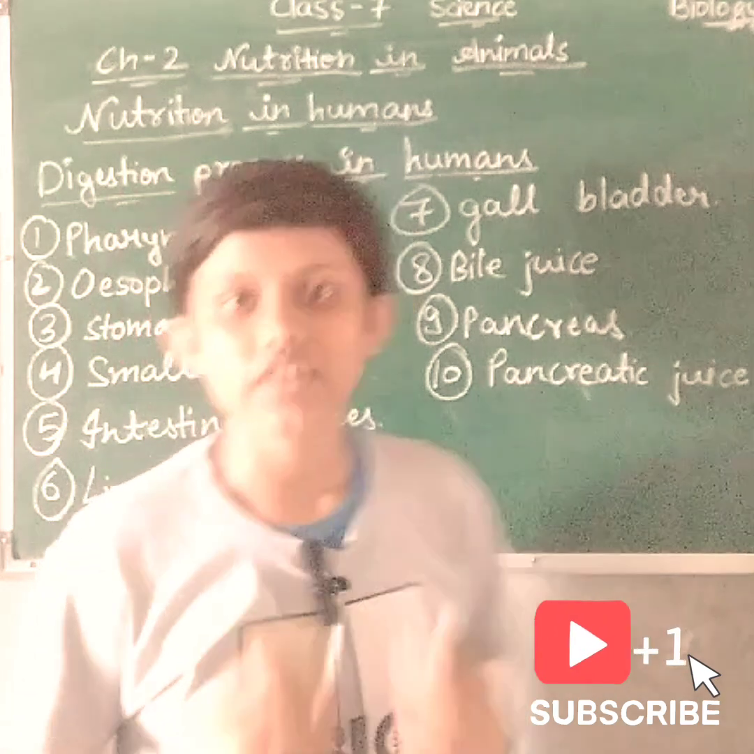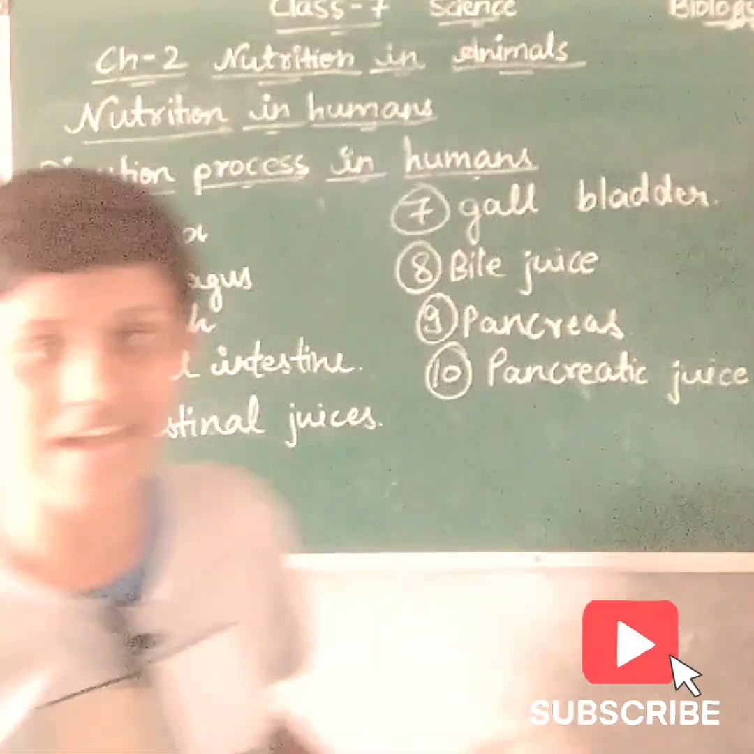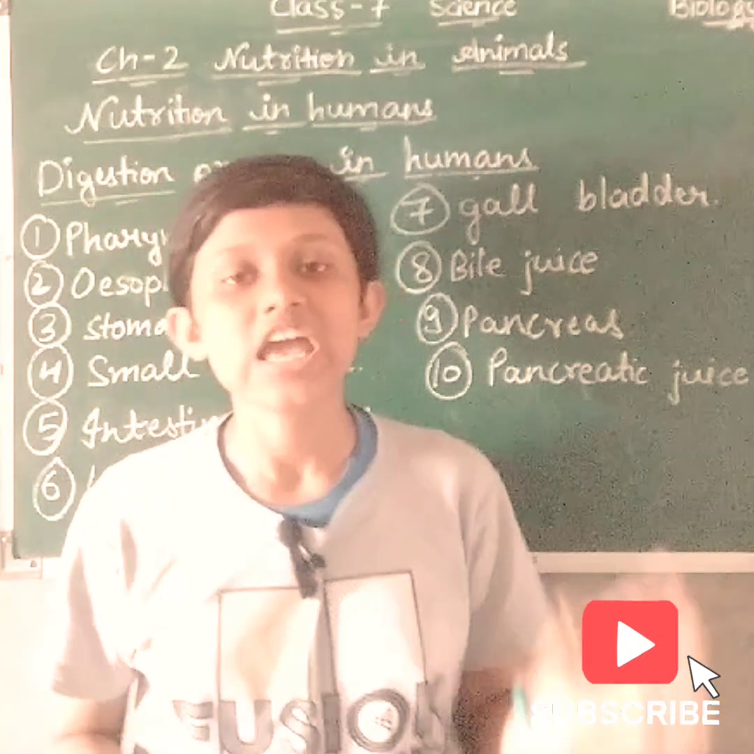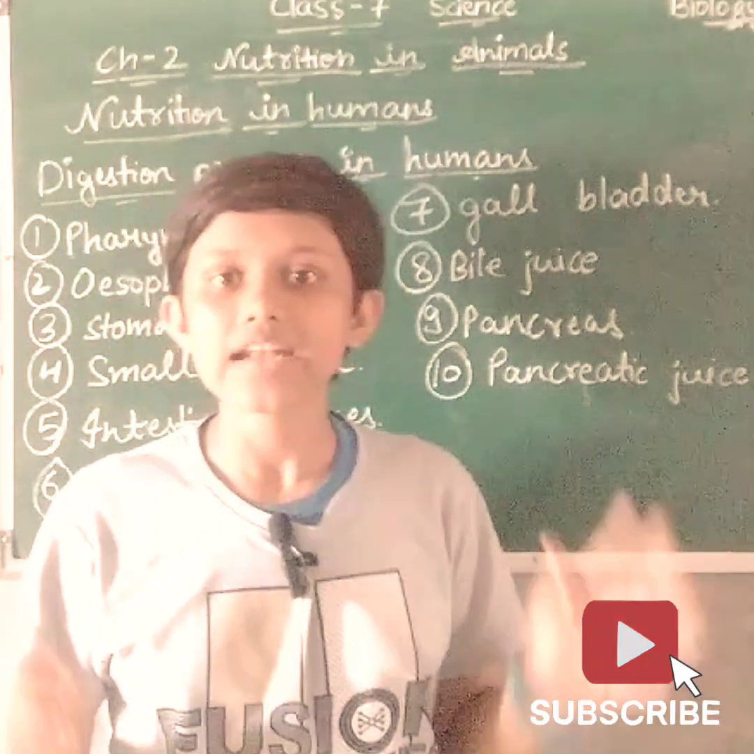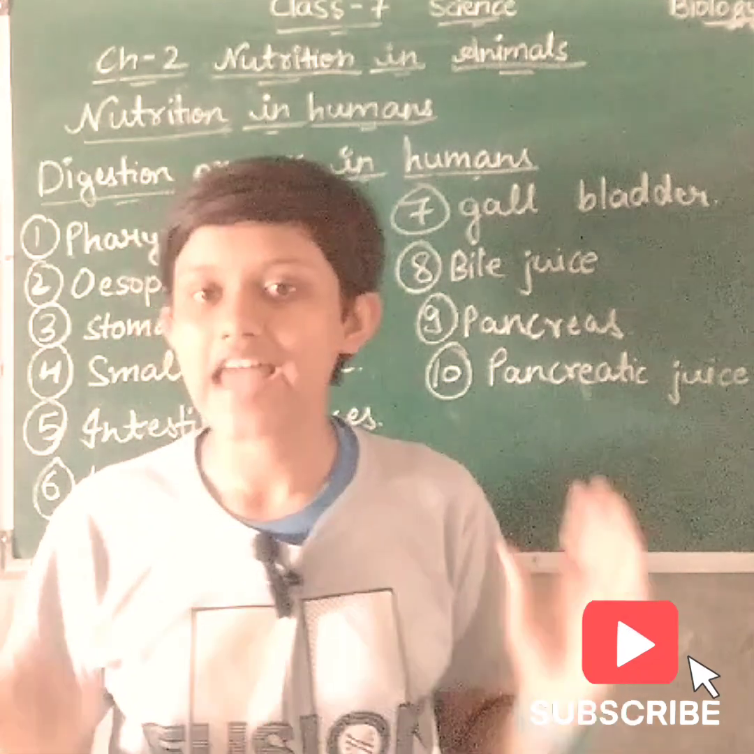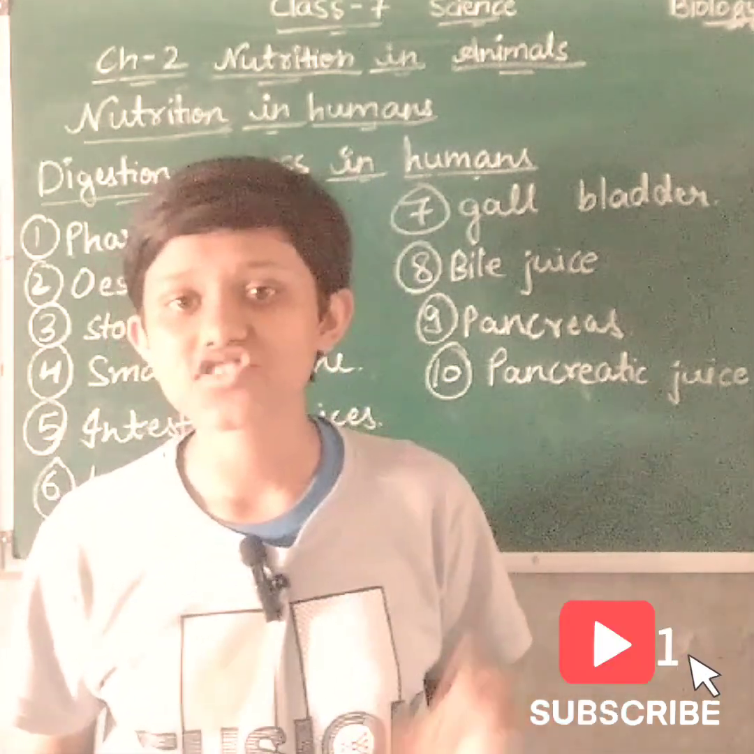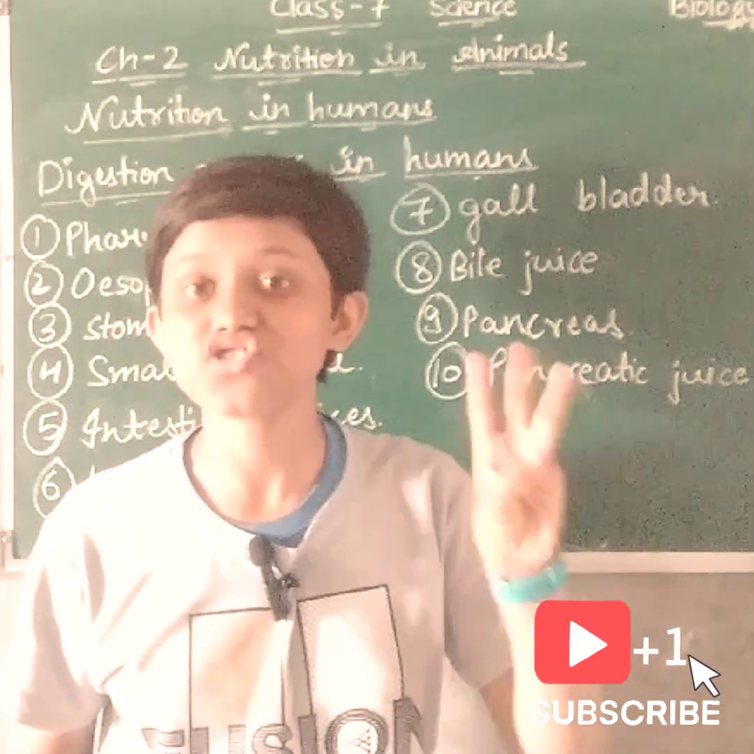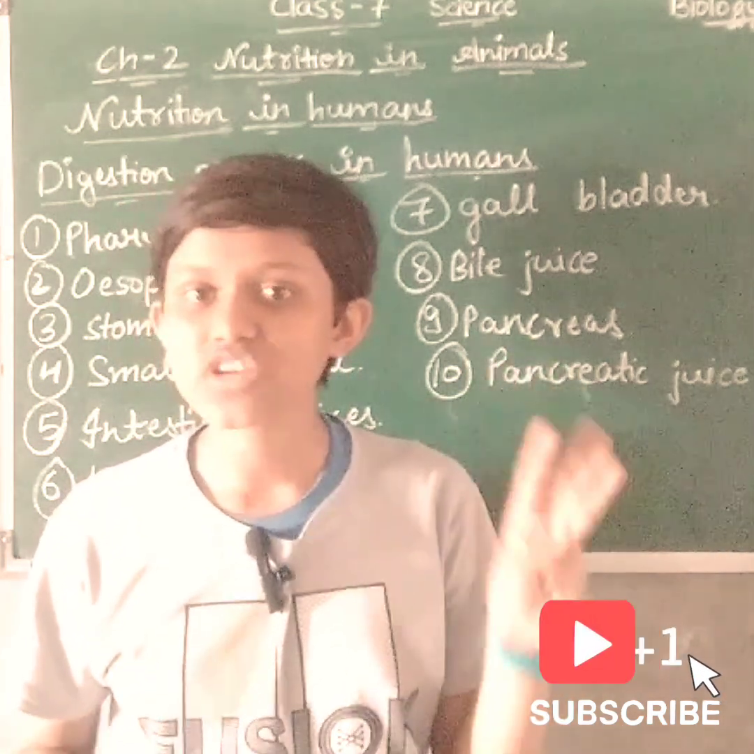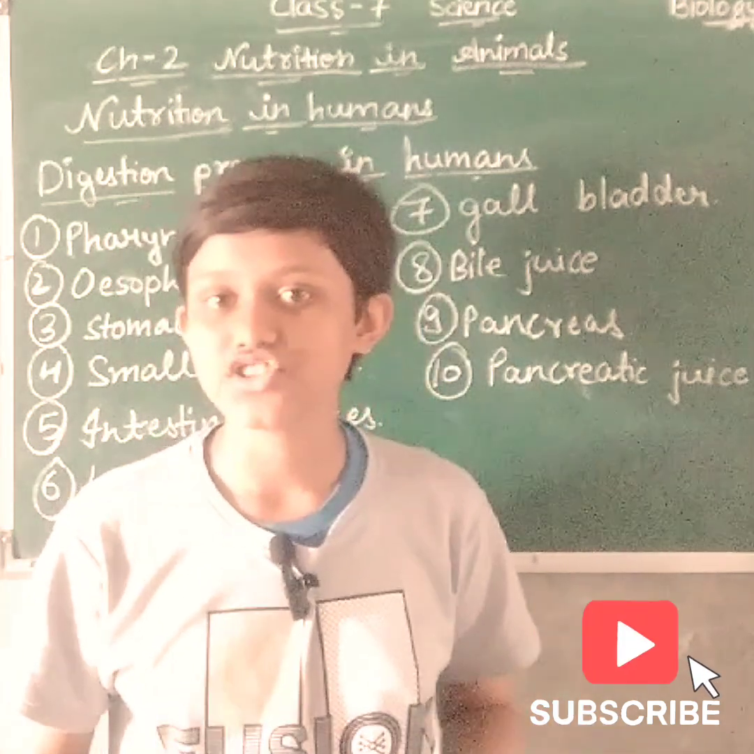So friends, now we discuss the stomach. From the esophagus, the food moves to the stomach. So friends, the stomach is a J-shaped organ and is the widest part of the alimentary canal. The stomach has some gastric juices. These gastric juices contain three substances. These three substances are hydrochloric acid, mucus and digestive juices.